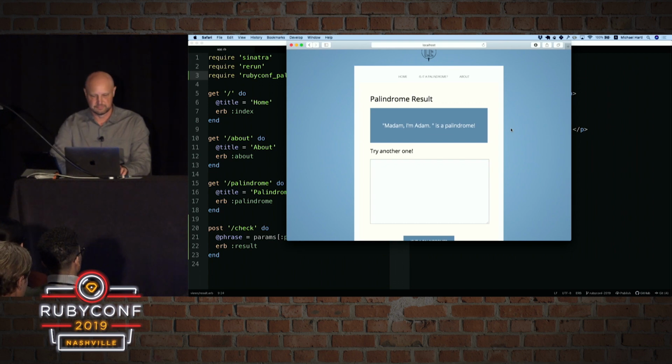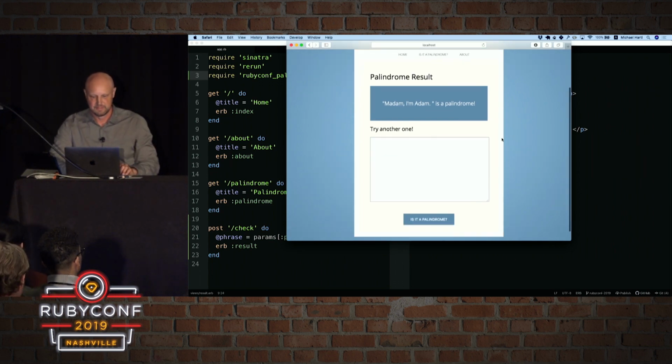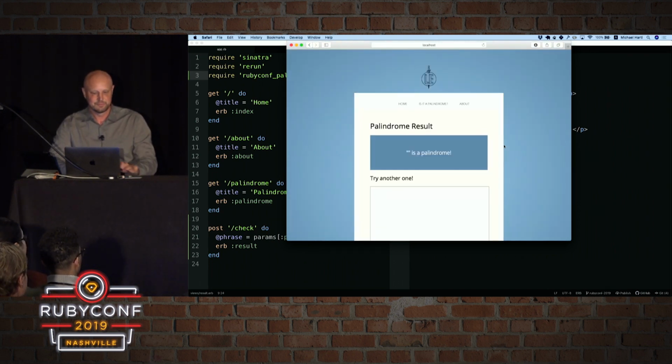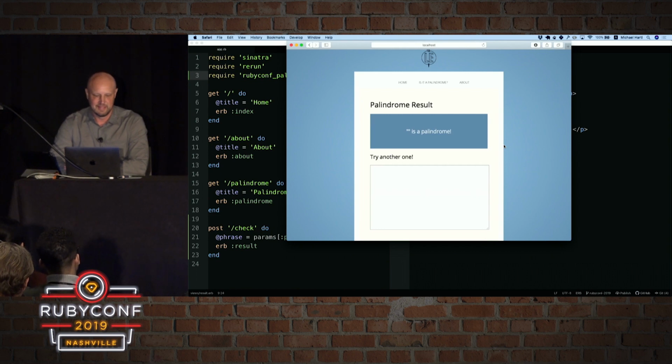Now there's one more thing. There's one thing I'd like to do here. When I see an empty form like this, one of the things I like to do is just hit submit. And so we see here that empty string is a palindrome. And I really don't think of empty string as being a palindrome.